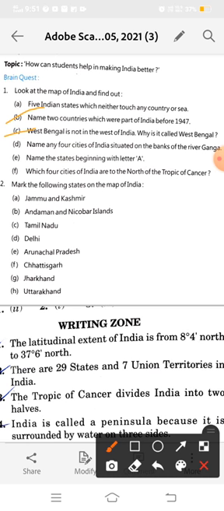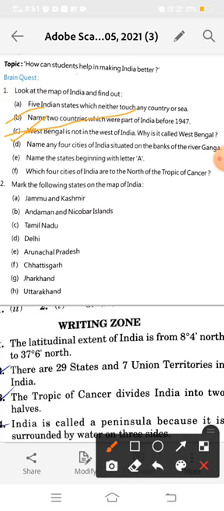Pakistan and Bangladesh. Answer of second: name 2 countries which were part of India before 1947. So Pakistan and Bangladesh were part of India before 1947. And in your question number C, it is given: West Bengal is not in the west of India, but its name is West Bengal. Why?